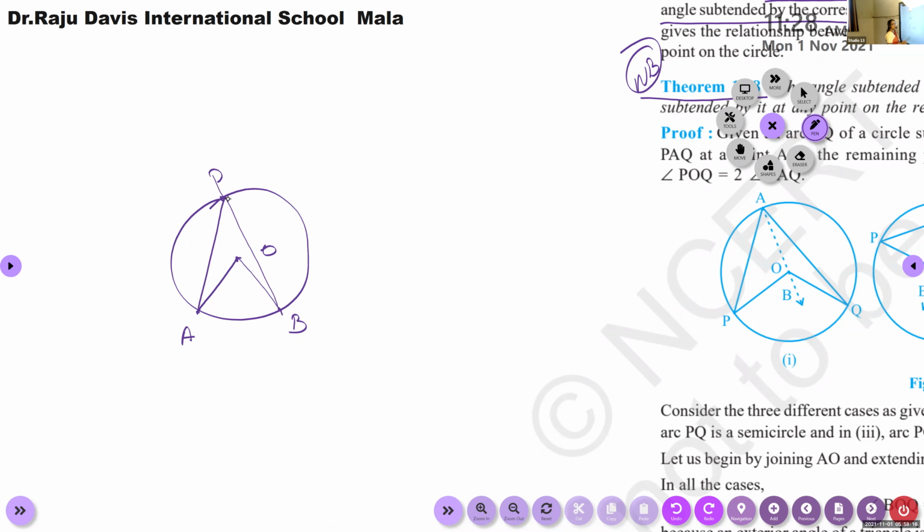P is a point on the major arc, and the arc AB is the minor arc.